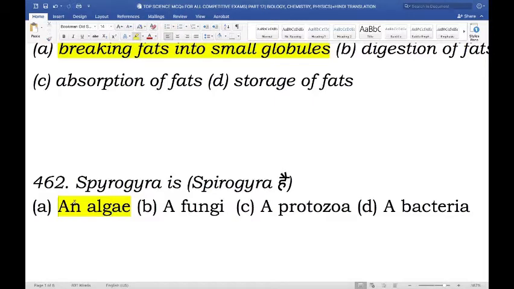Spirogyra is a member of a genus of around 400 species of free-floating green algae that is found in freshwater environments around the world. So Spirogyra is a classification of genus which includes algae, specifically green algae, that are found in freshwater environments.